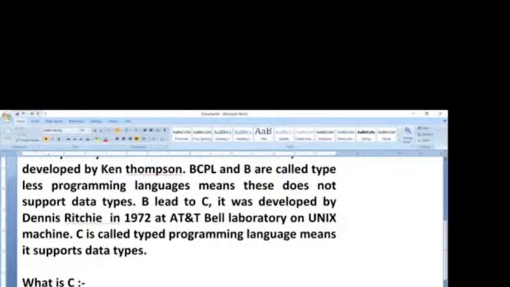Suppose I want to write a number: 125, 365, 0, 1, 2, 3 and so on. These are called integers in C language.